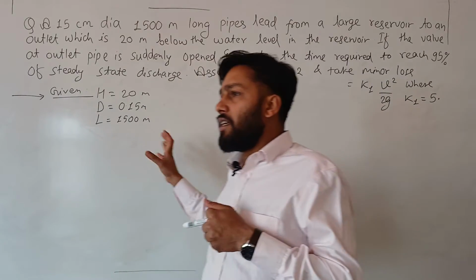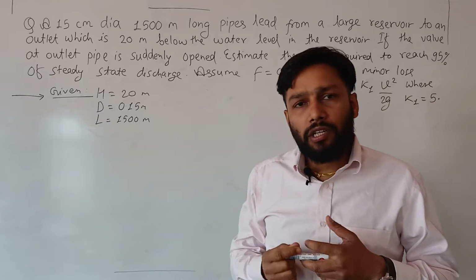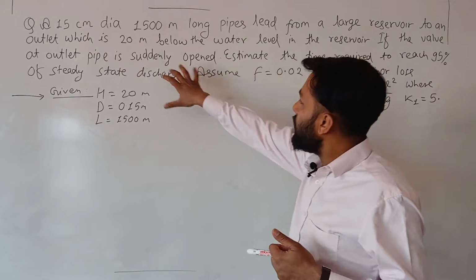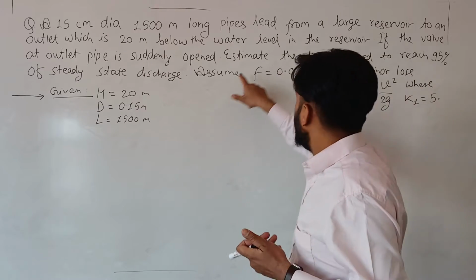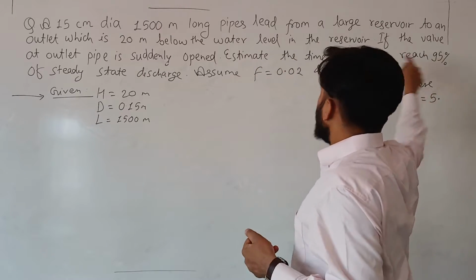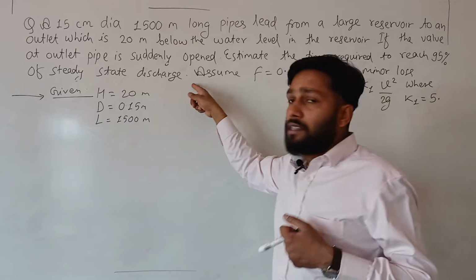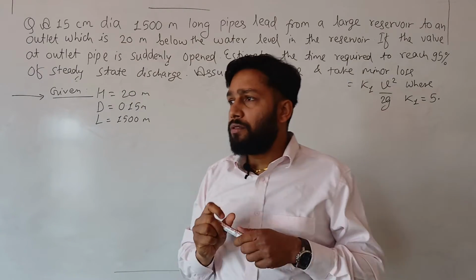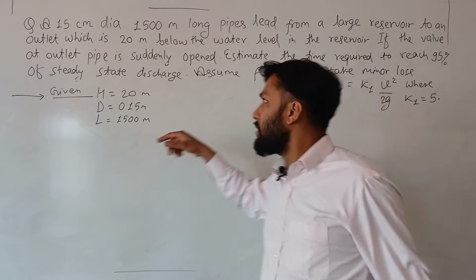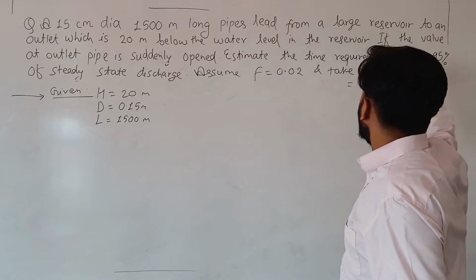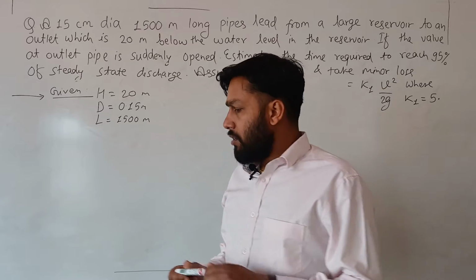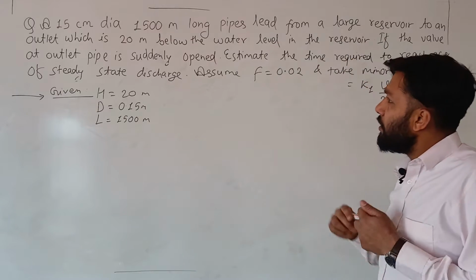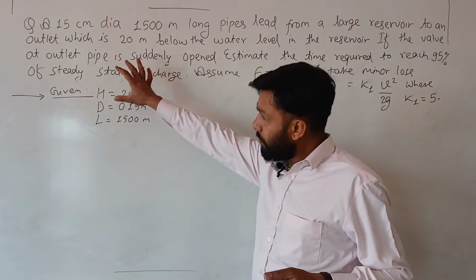A pipe is already in valve closed condition, and when the valve is suddenly opened, what will happen, and what time is required to reach 95% of steady state discharge. It takes some time to reach the steady state discharge, but the question is asking you to estimate the time required to reach 95% of steady state discharge. So how to do this type of problem? Let's go through the problem.